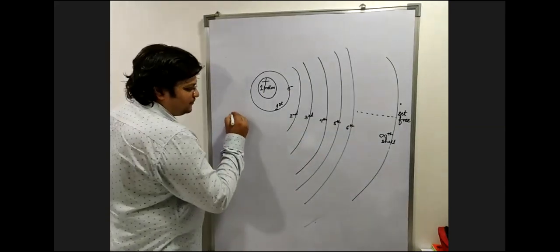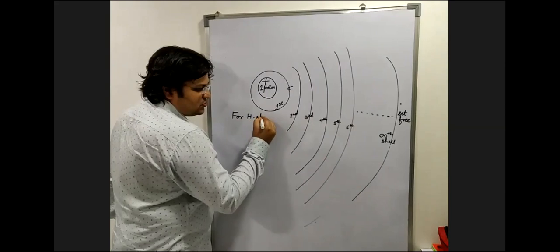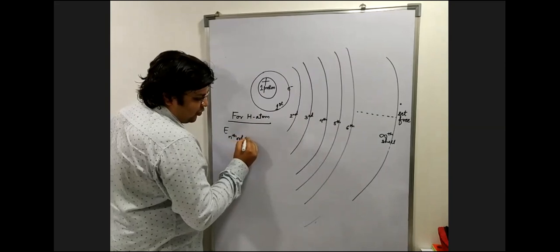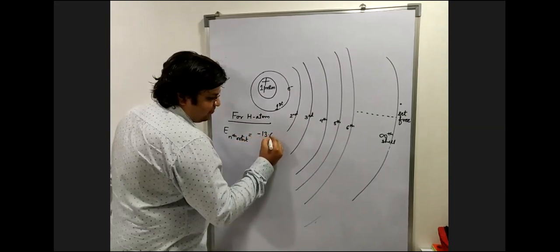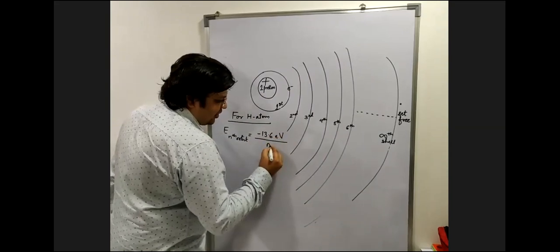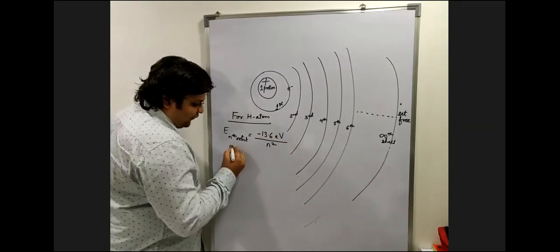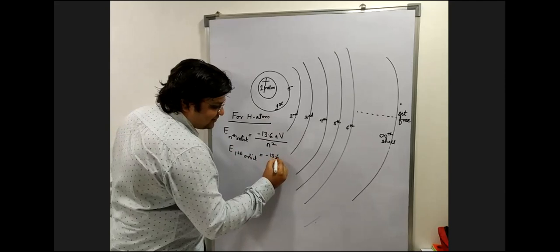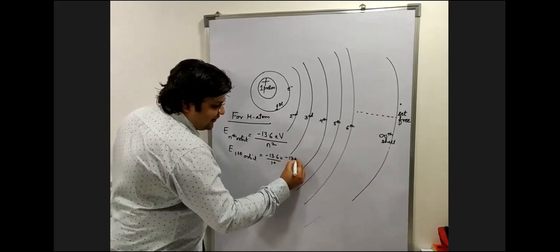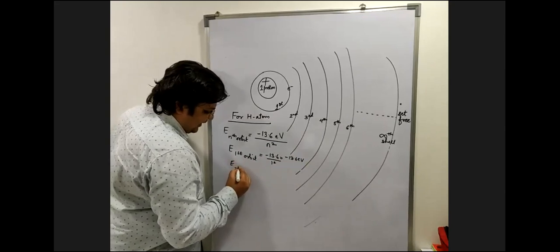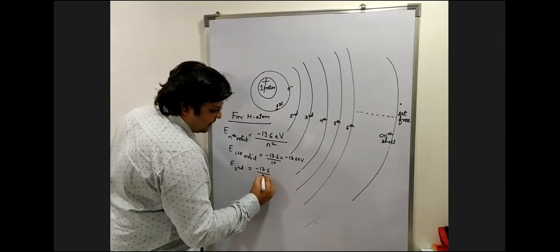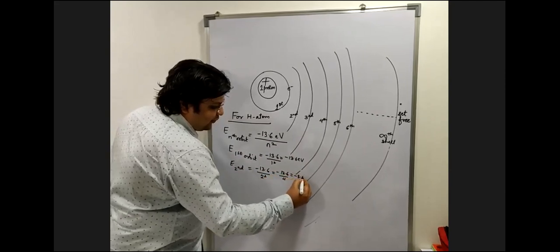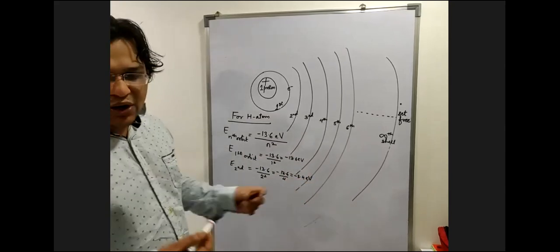For hydrogen atom, energy of nth orbit of any orbit is given by minus 13.6 eV upon n square. So if you want to find the energy of the first orbit, it's going to be minus 13.6 upon 1 square, which is nothing but minus 13.6 eV. If you want to find for the second, it's going to be minus 13.6 upon 2 square, which is nothing but minus 13.6 upon 4, which is minus 3.4 eV. Have you understood how to find energy?